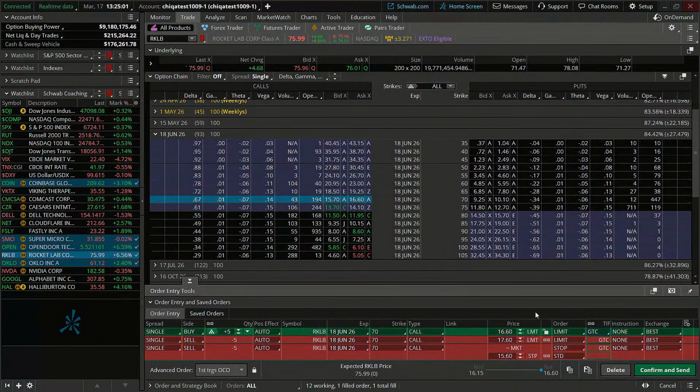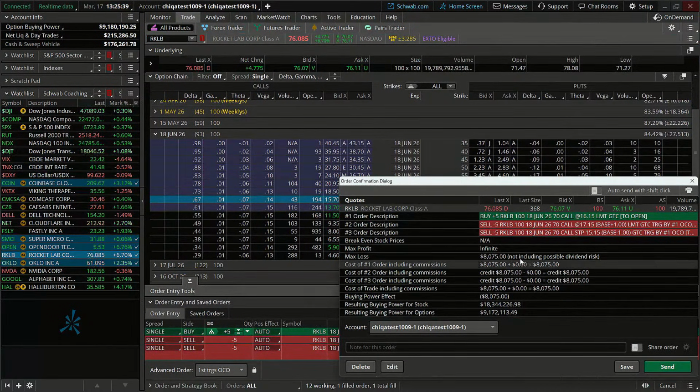So we're going to enter this one, and we're going to try for the current midpoint here. What we essentially want to do is place an order for our upside and our downside, so we want to take profit and also limit our losses to the downside. Now keep in mind when we're buying a call option, or buying options in general, the most we could lose, the most that we technically have at risk, is the amount that we're paying for the option. That's the premium.